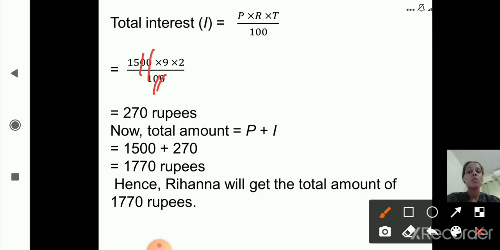This is what? Total interest. This is not the final answer. This is total interest and we have to find out amount. Okay. What is asked in the question? Amount. So amount is equal to principal plus interest. Principal is what? 1500 and interest we got as 270 rupees. So 1500 plus 270, the answer is 1770 rupees. And this is the final statement. Okay, I hope you are clear with this sum.